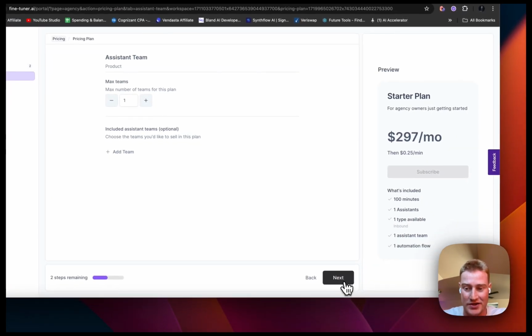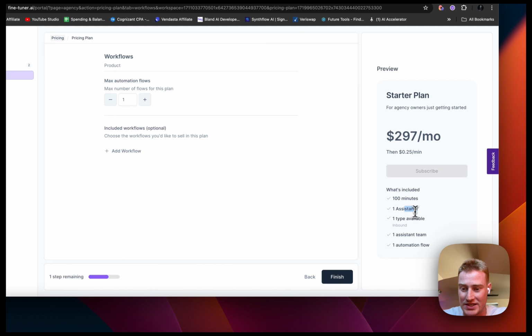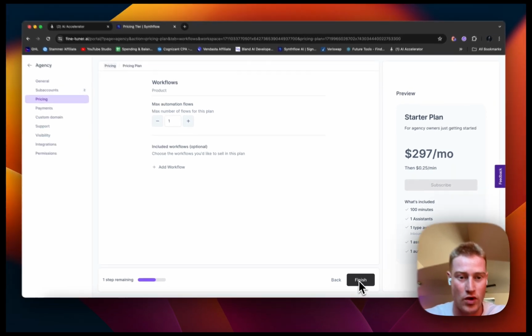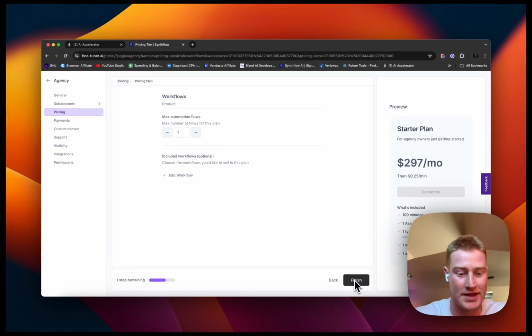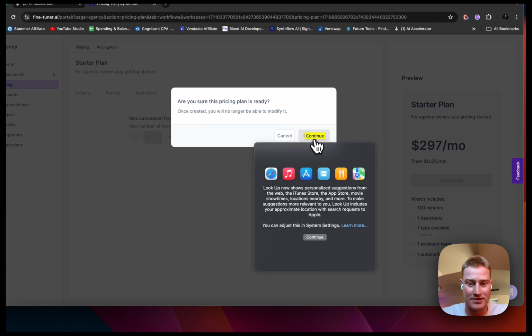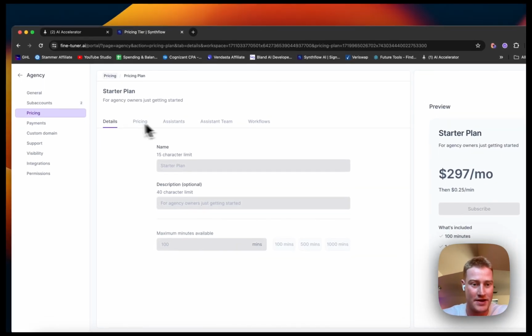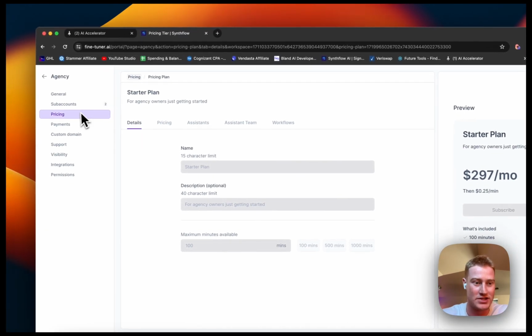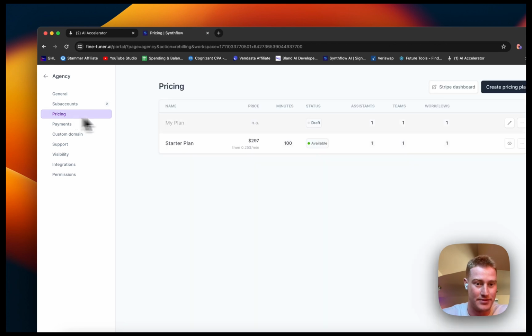Let's just leave this as one assistant. We're going to do one assistant, one assistant team, and one automation workflow, just to give people a taste of what we could do. Again, that creates upsell opportunities. So let's click finish. Make sure this pricing plan is ready. Create. There we go. We now have the starter plan. You can see there is the $297 per month, and then 25 cents per minute on top of that.